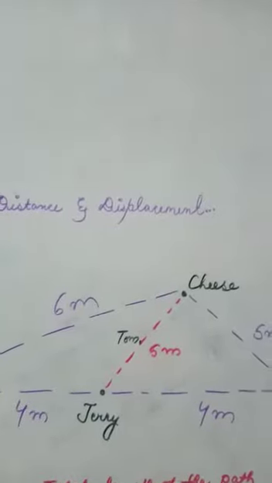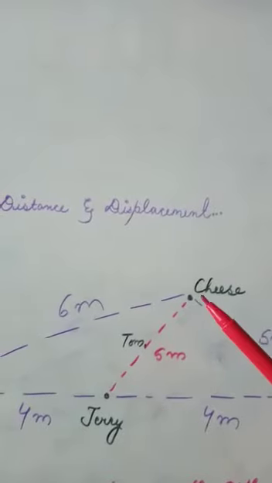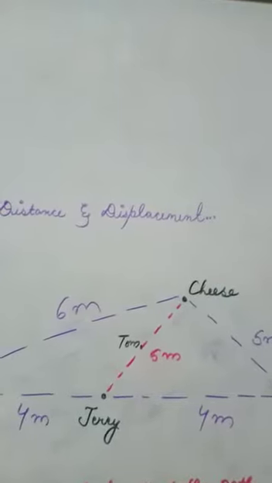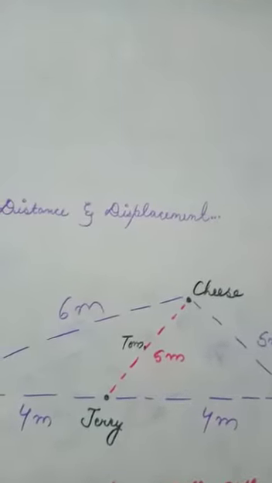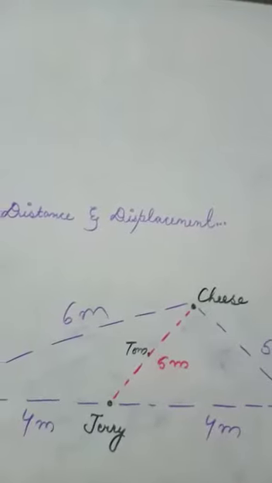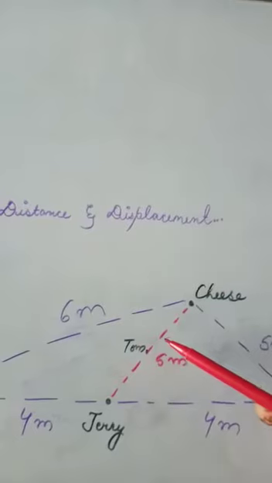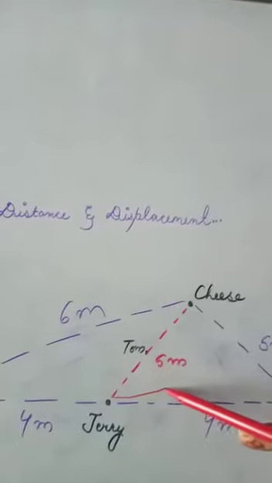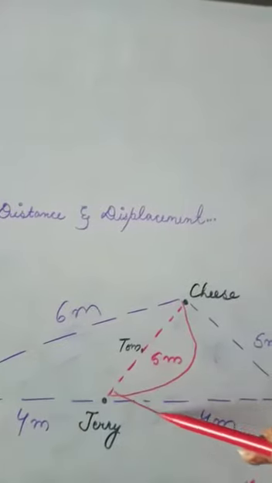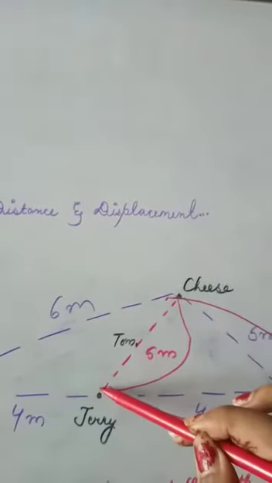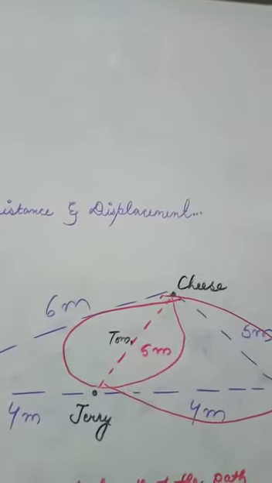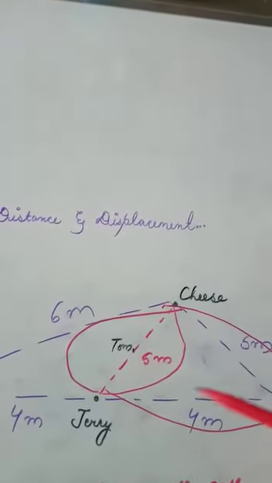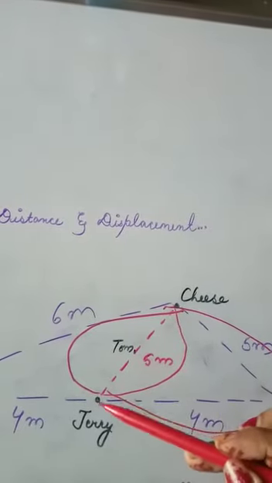Now, if someone asks you, what is the shortest route that Jerry can follow just to reach the cheese? We don't think there is any other possible shortest route than this. Because Jerry can either follow this path, or this path, or this path just to reach the cheese. But none of them gives us the unique distance. Therefore, the shortest path which Jerry is following is this one.